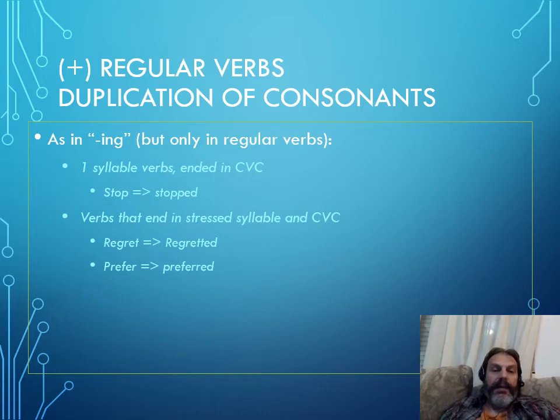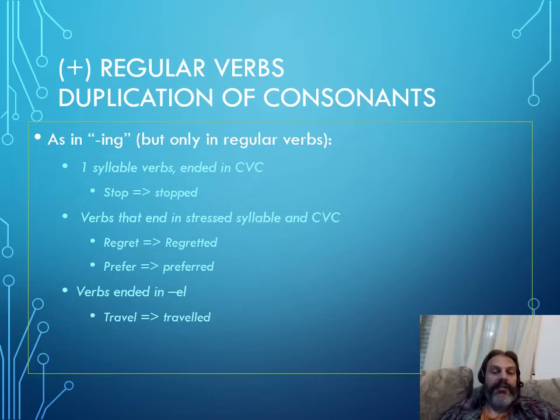Why? Because the stress is on the last syllable, and we just have one single vowel, one single consonant at the end. And finally, remember that if the verb ends in EL, like travel, we have to duplicate the L, travelled, at least in British English. Remember that American English doesn't duplicate.